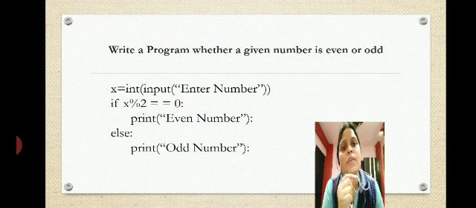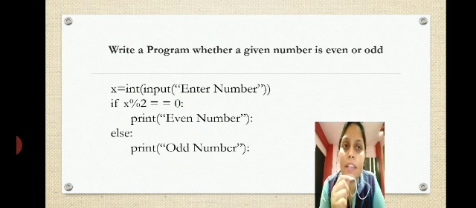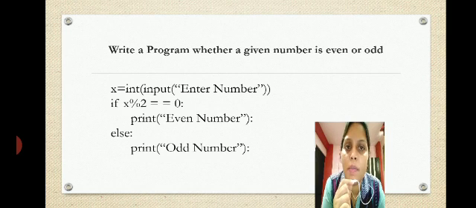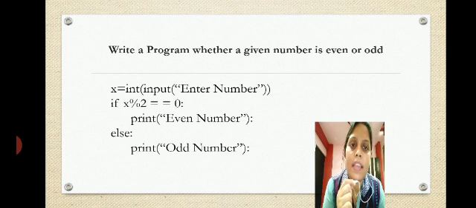Now this is the program I want you to try at home. Write a program to check whether a given number is even or odd. You know, basic programming starts from this particular program. x is the variable name I have chosen. I have taken int input, enter number. We are taking a number and storing it in the variable x. So if x % 2 == 0, that means if the number is divided by 2 and we get the remainder as 0, we print even number.